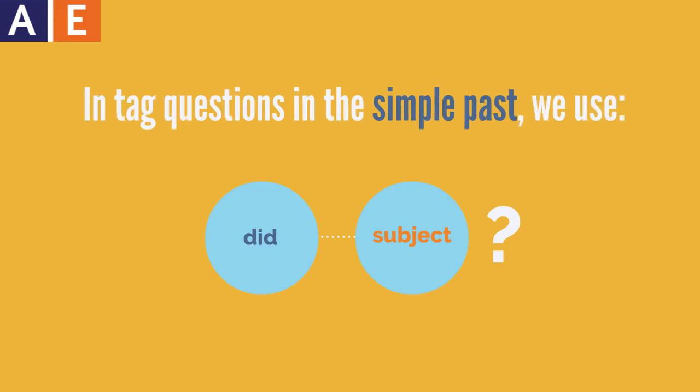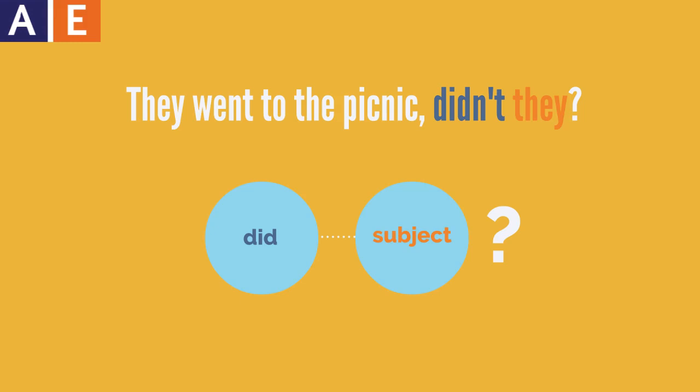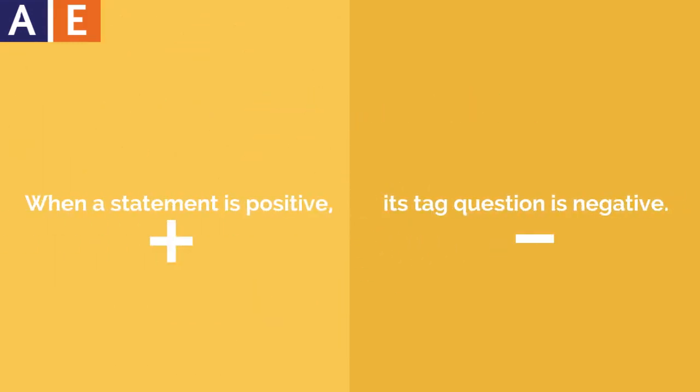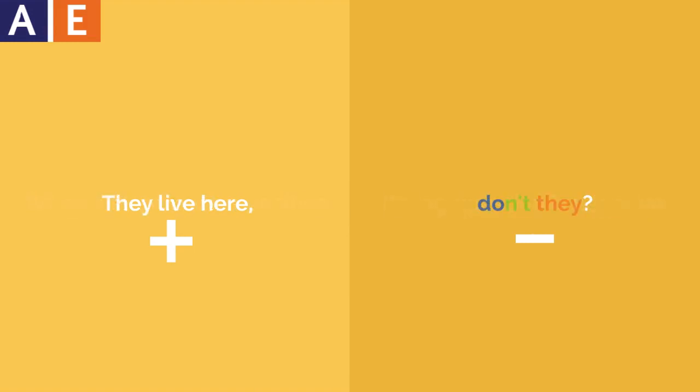In tag questions in the simple past, we use did plus the subject. They went to the picnic, didn't they? When a statement is positive, its tag question is negative. They live here, don't they?